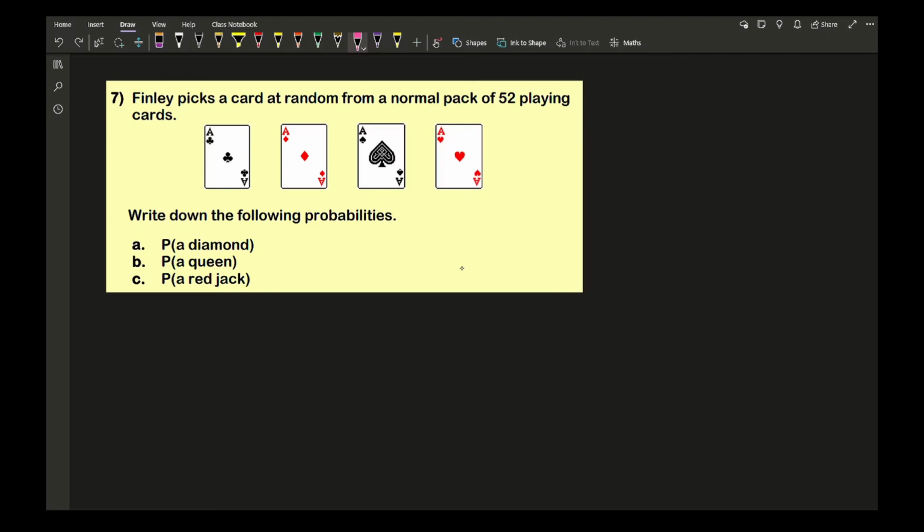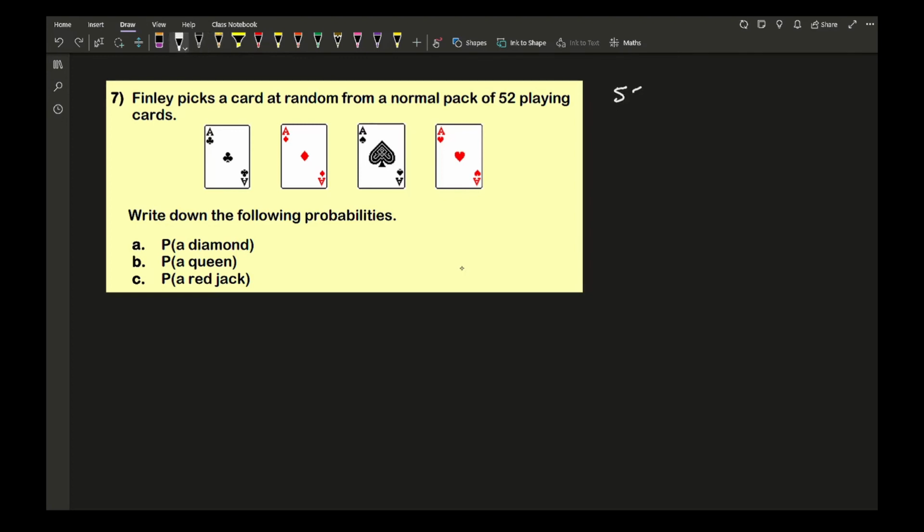Not only is it going to be educational, which I've just made sound really boring, but it's also quite fun as well, depending on what games you're playing. So let's have a look at this question. It says that Finley picks a card at random from a normal pack of 52 playing cards, and says write down the probabilities. Now, if you're not too sure about what the suits are,